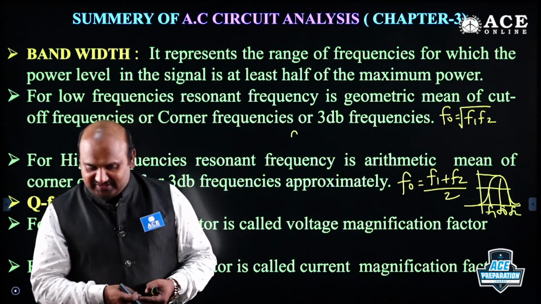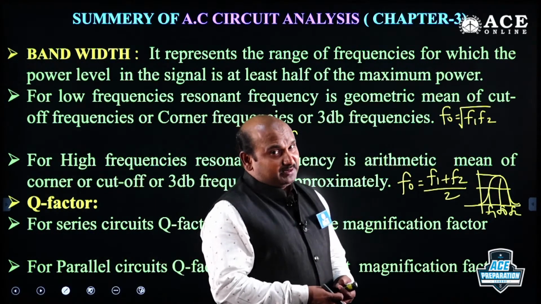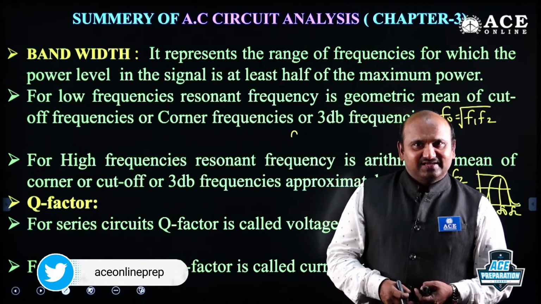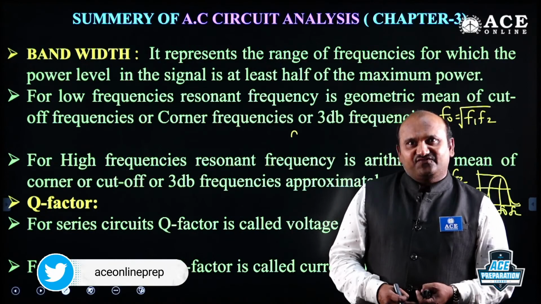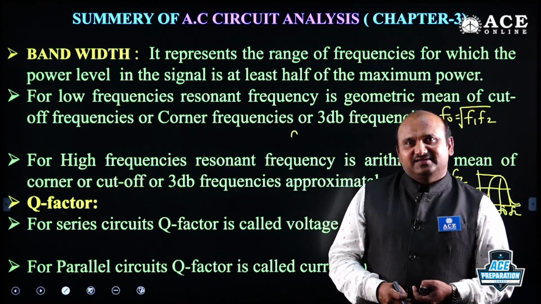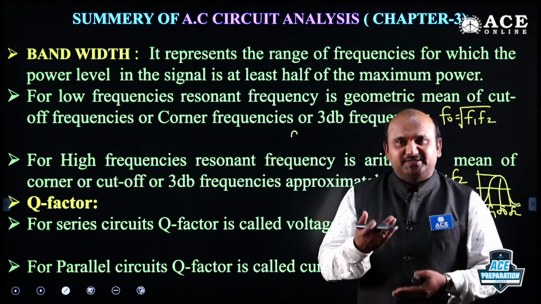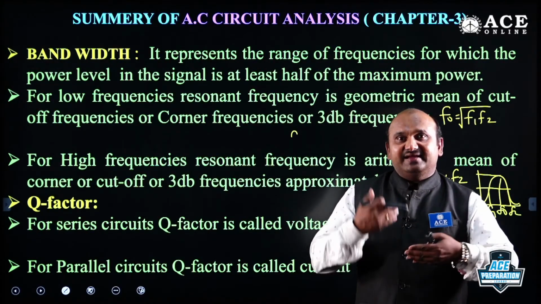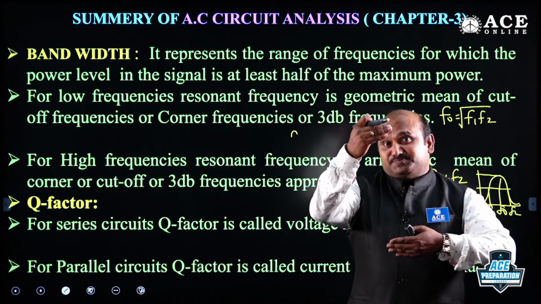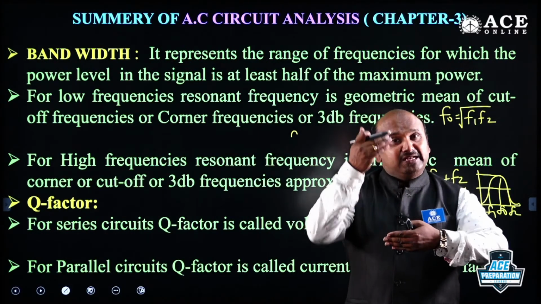Quality factor, I will give one simple example. Suppose you start a good business, and after 1 year you want to define the quality factor of your business. How much money have we invested, how much money have we earned? Money earned by money spent is the Q factor, not money spent by money earned. Why?